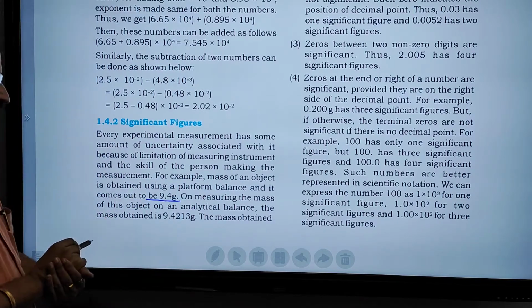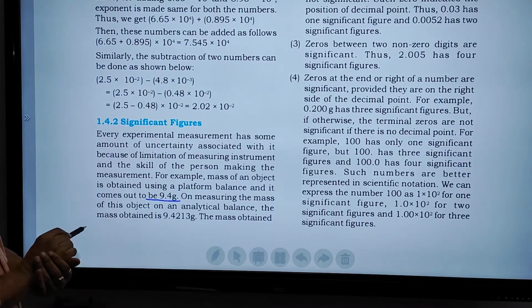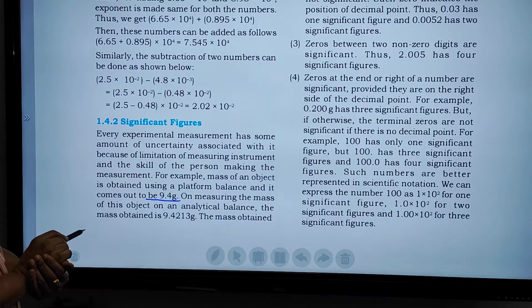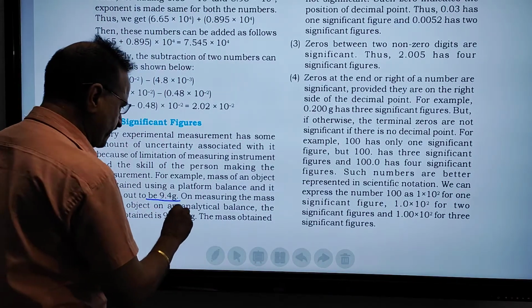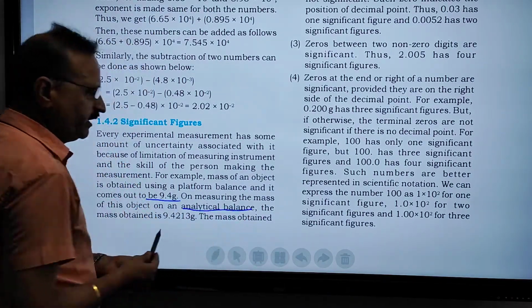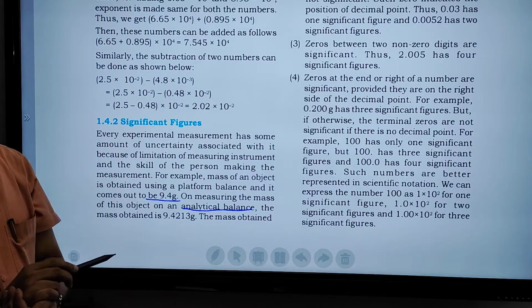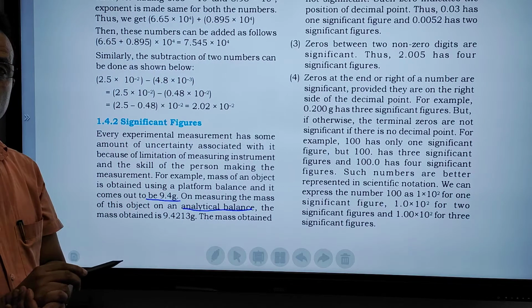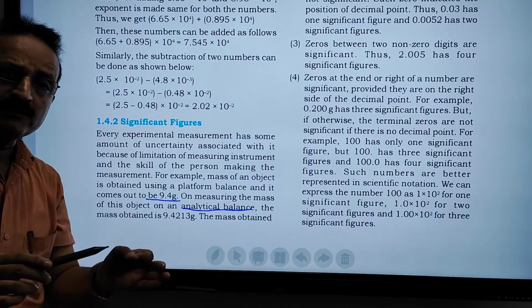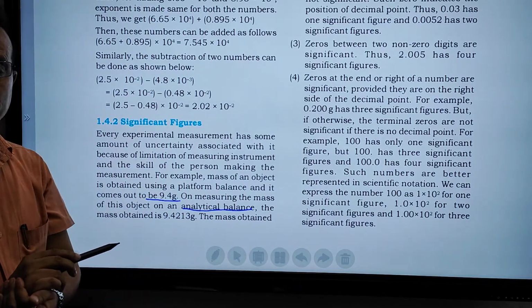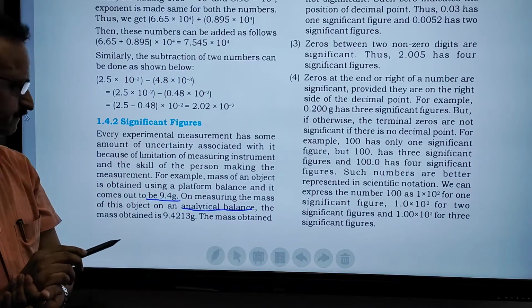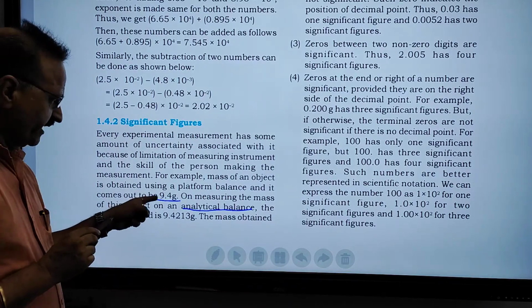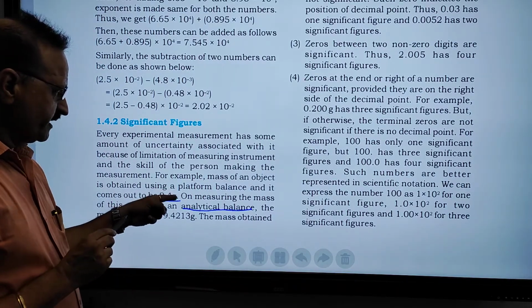9.4 grams. On measuring the mass of this object on an analytical balance, it means two different instruments are used to weigh the same object or substance. So there is variation in digits.